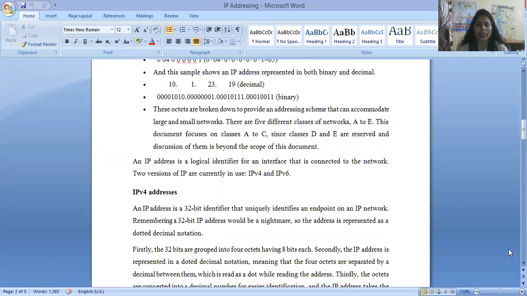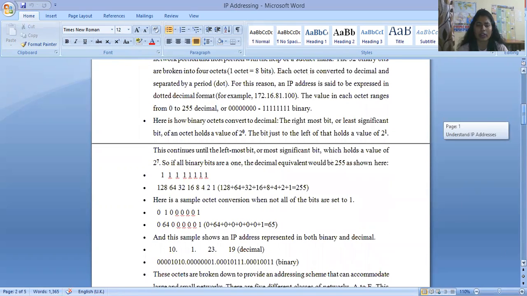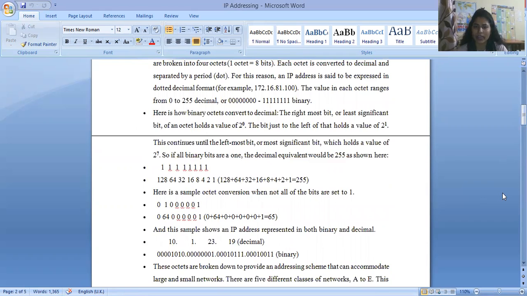Now, if we talk about the binary octet converted to decimal, the rightmost bit, the least significant bit of an octet, holds the value 2 to the power 0. The bit just to the left of that holds 2 to the power 1. Clear? This continues until the leftmost bit, the most significant bit, which holds a value of 2 to the power 7. So if all binary bits are 1, the decimal value equivalent would be 255, as shown here. Clear?